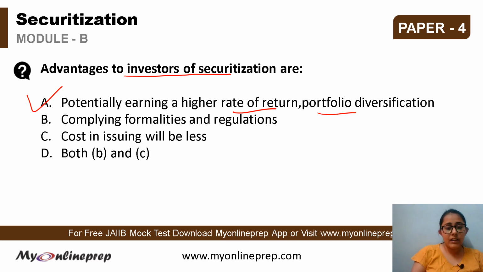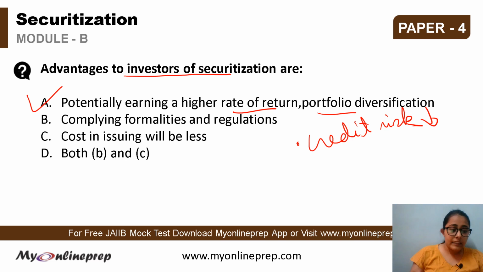So all of these advantages are provided under securitization, and apart from that, isolation of credit risk. Credit risk is reduced when they invest in the securitization from the parent entity. These are all the advantages of securitization to the investors. Now there are various forms of risks that might arise. These are the liquidity risk, then there's the credit risk, early amortization, and then the currency interest risk. All of these can be assumed by the investors under the securitization. Okay, but the advantages is option A, that is the right answer.